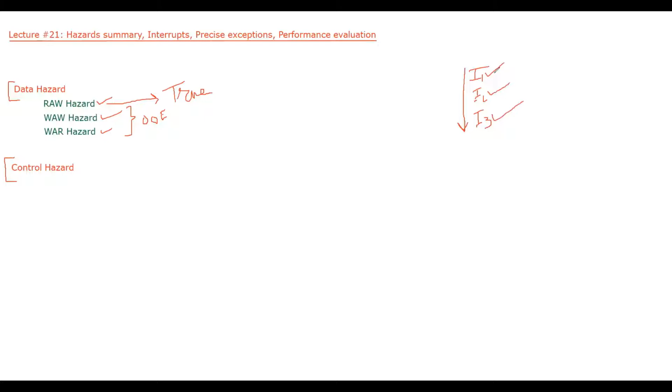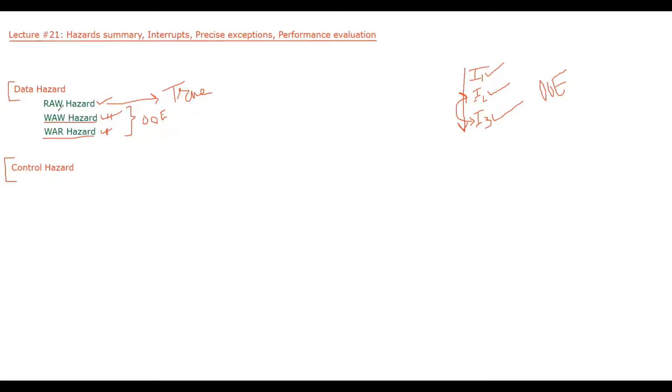Out of order means that in a pipeline, I can change the order of instructions. However, my final output should not change. Then it is called out of order execution. And if we are allowing out of order execution in our pipeline, then these two hazards have to be handled. In order execution, we don't have to handle these two scenarios because there won't be any such dependency in order execution.